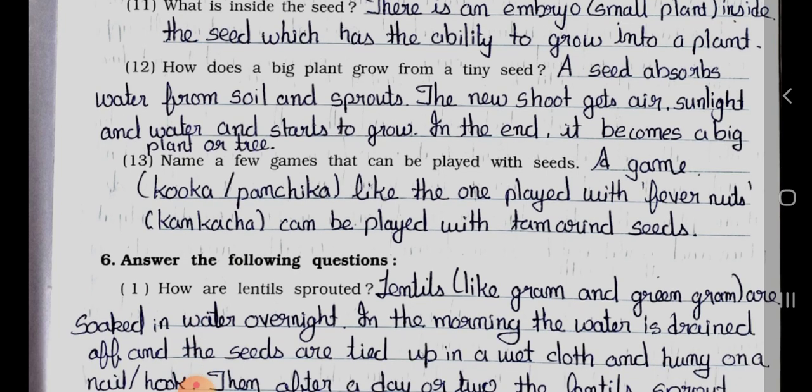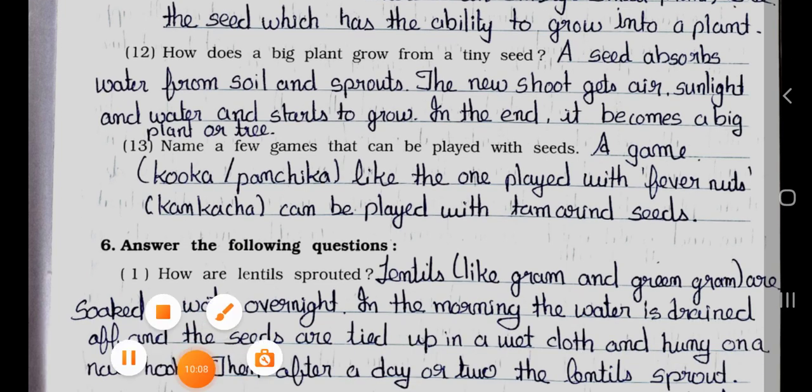Question number 13. Name a few games that can be played with seeds. Answer is a game, kuka or panchika, like the one played with fever nuts. Kachka can be played with tamarind seeds.